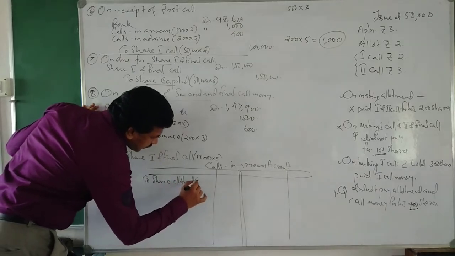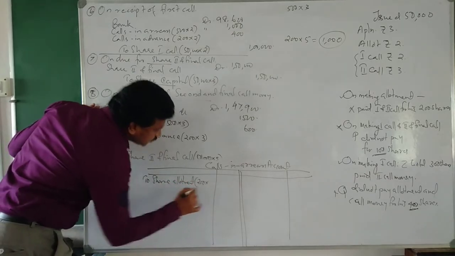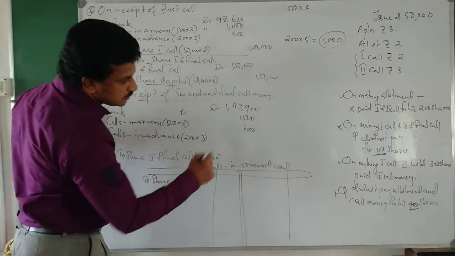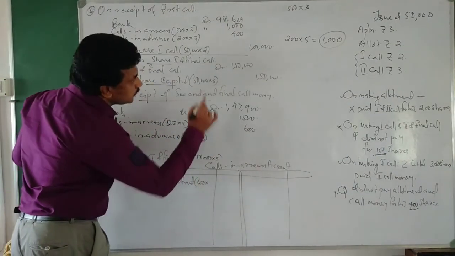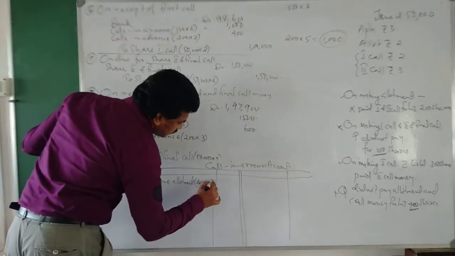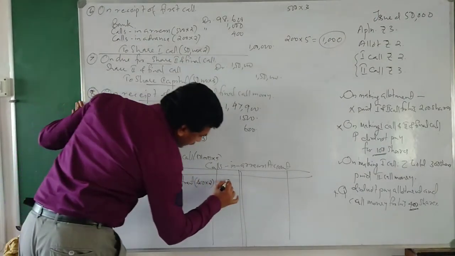For understanding, 400 shares into 2 is 800.